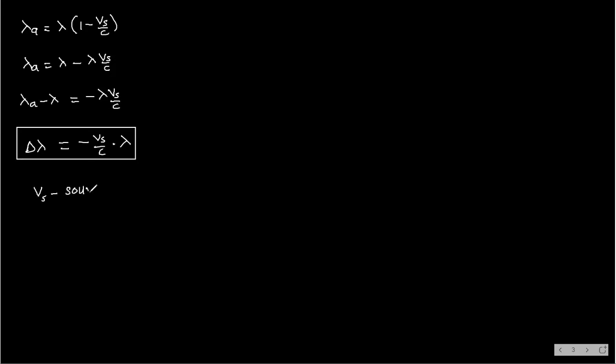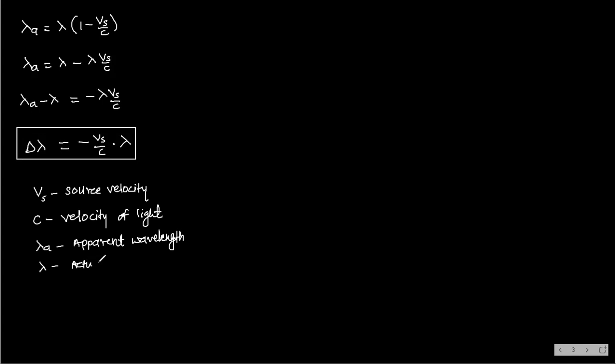What is Vs? Source velocity. And what is C? You know, C is what? Velocity of light. What is lambda A? Apparent wavelength. What is lambda? Actual wavelength.